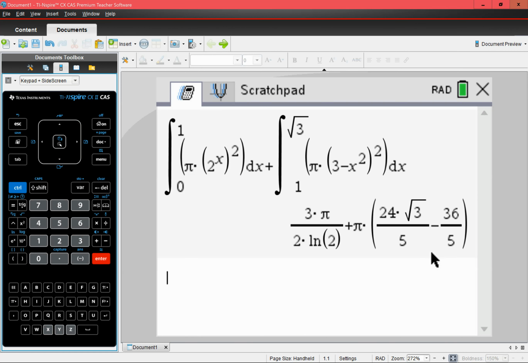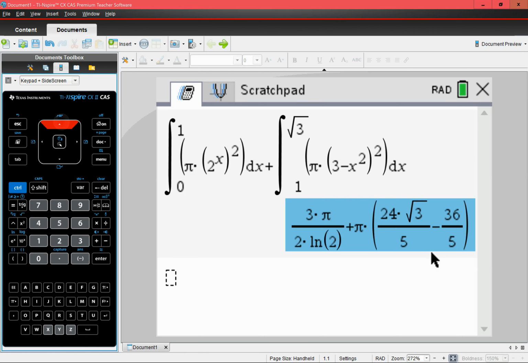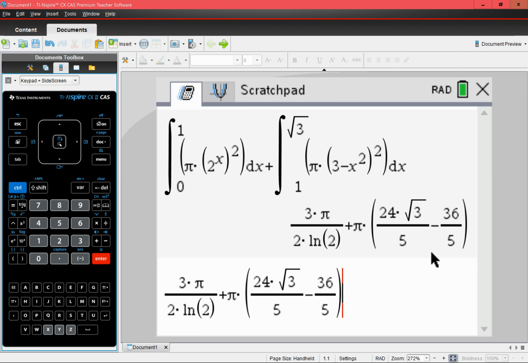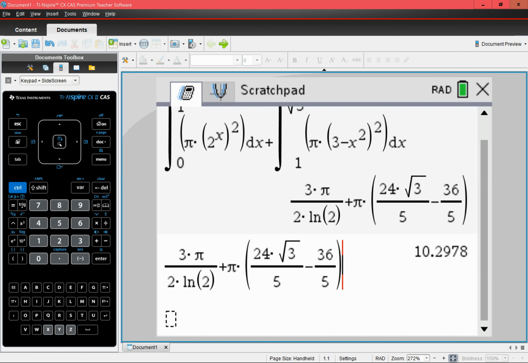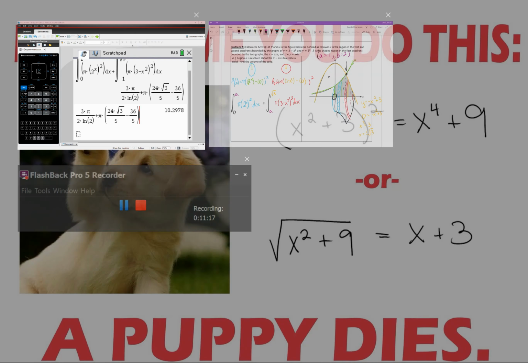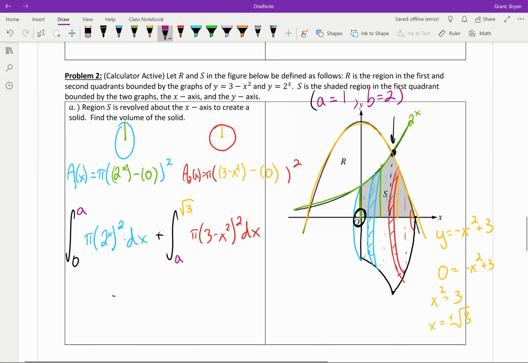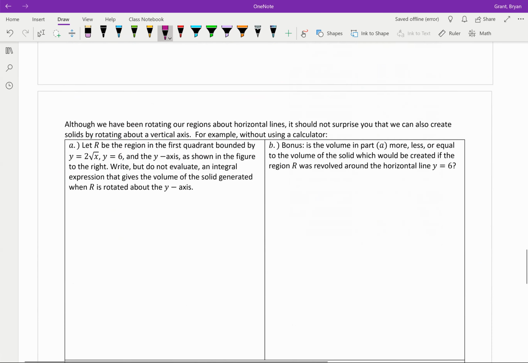Of course, that's our exact answer. My calculator is a CAS one, it's able to do that. So I'm going to copy this down and then do control approximately and get the decimal, and it looks like 10.2978. So I've got 10.2978. Whew, and we're good. Alright, yeah, that was a weird one. It had disks that were made by two different functions, but let's get on to our last problem.